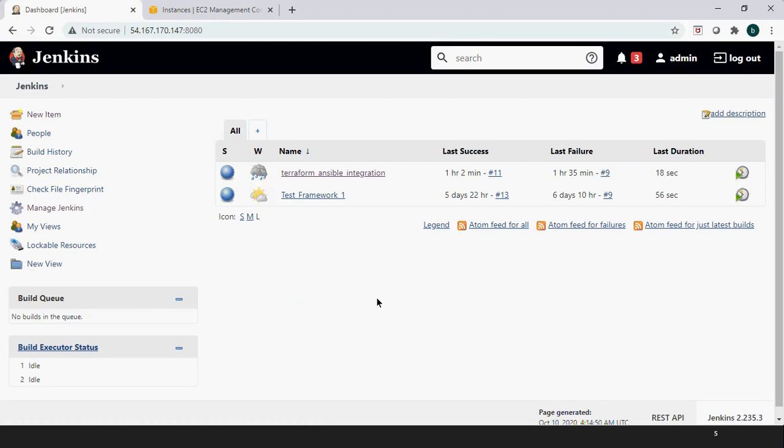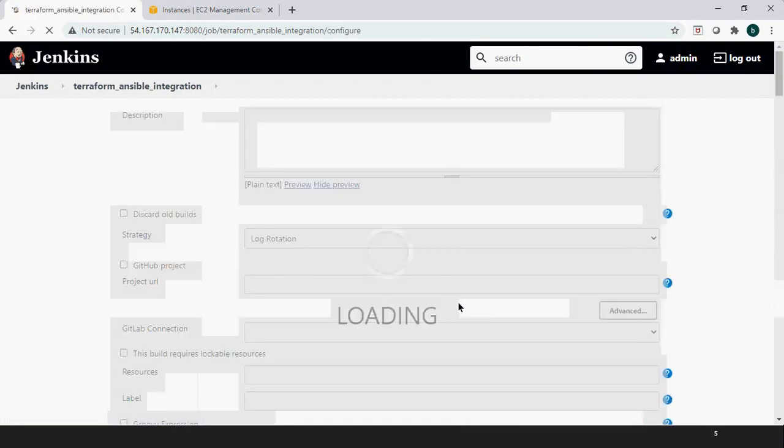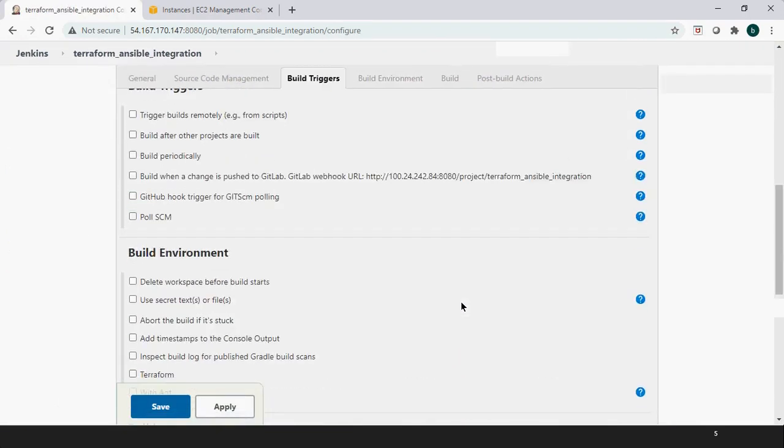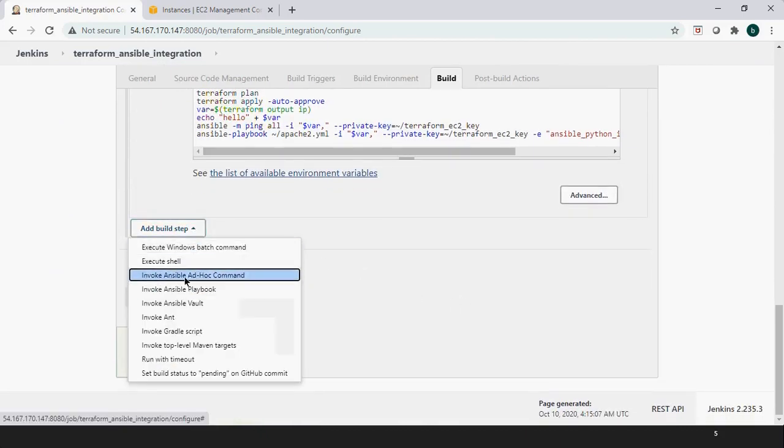So this is my Jenkins, which is deployed in an EC2 instance on AWS. If I go to this configuration, after you install the plugin, you will get these options: invoke Ansible ad hoc command, invoke Ansible playbook, and invoke Ansible vault.